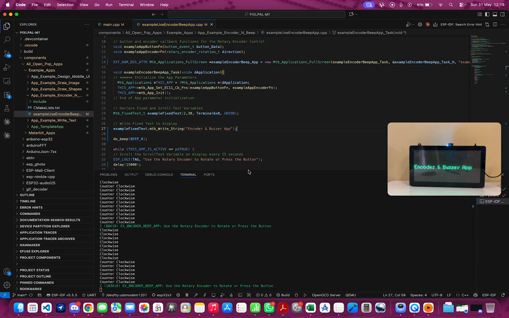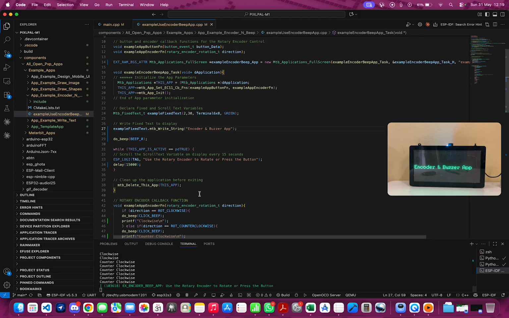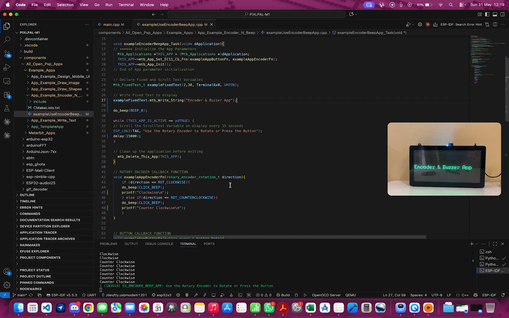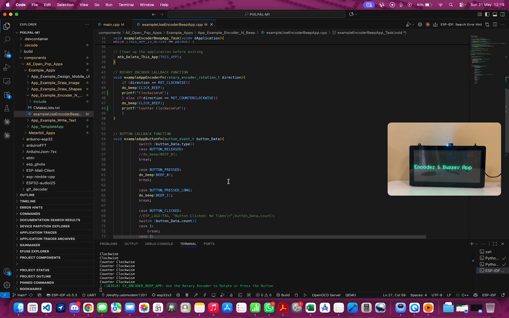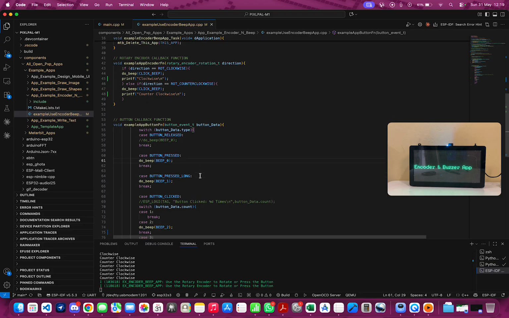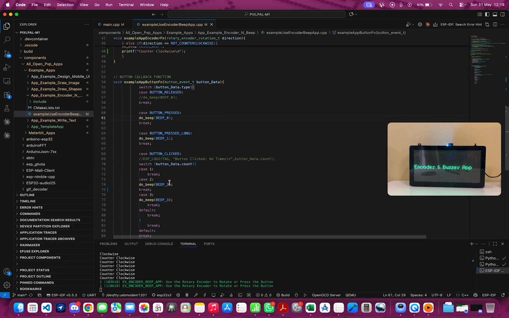Now for the buttons, I would go ahead and click a single click. So we have a particular beep given, which is a beep 0, similar to that which was fired at the starting of the app. I will double click so we can get beep 2 fired.